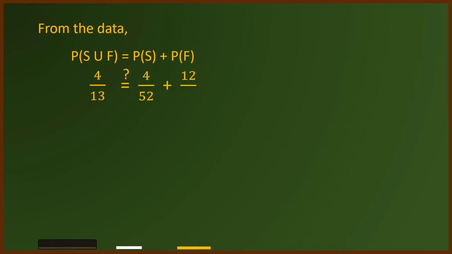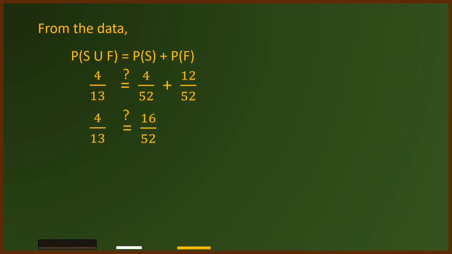From the given data, we can check whether our solution is correct or not. Let us have the probability of S union F is equal to the probability of S plus the probability of F. We have 4 over 13. Is it equal to 4 over 52 plus 12 over 52? We have 4 over 13.